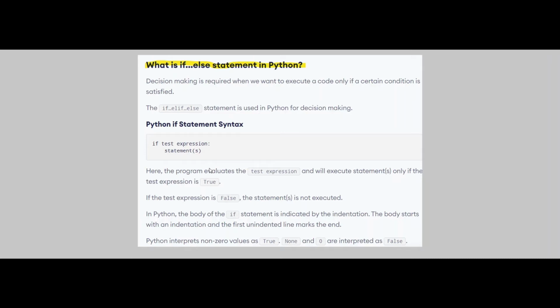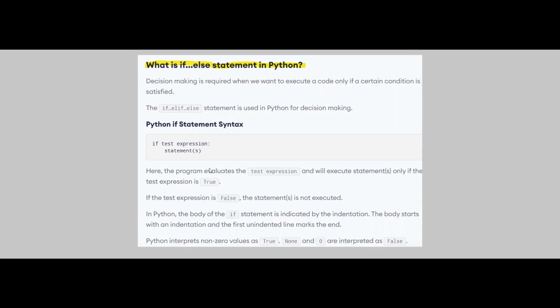For a certain operation or decision making, we require a condition, and for the fulfillment of the condition we require some conditional statements. Everything is interrelated. So decision making is required when we want to execute a code only if my condition is satisfied, and then only that operation is going to be performed.